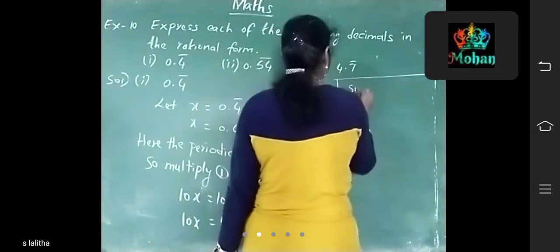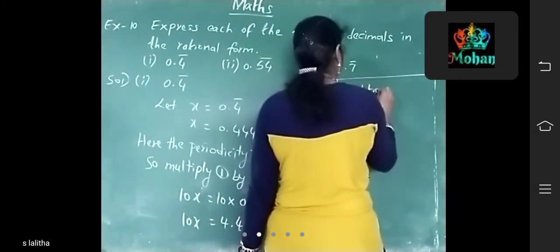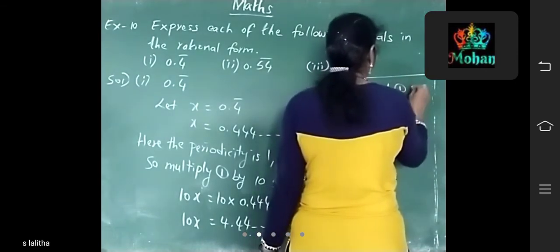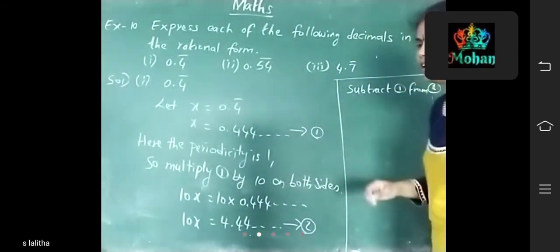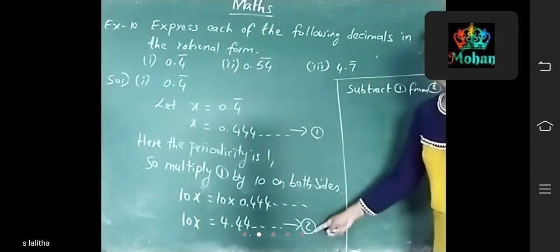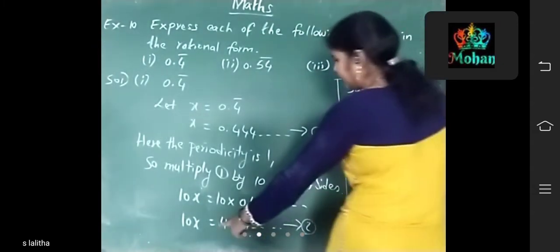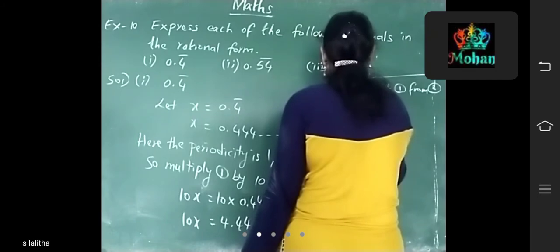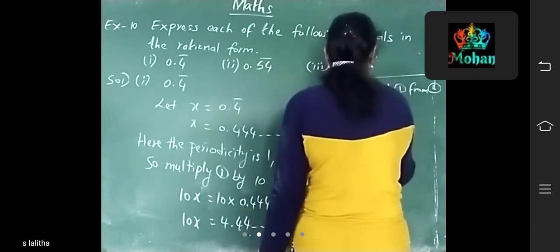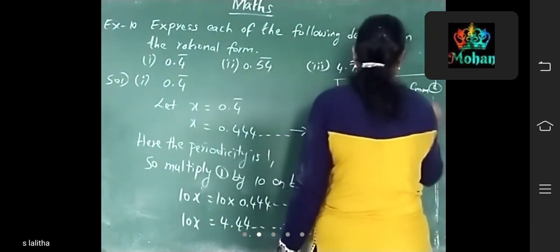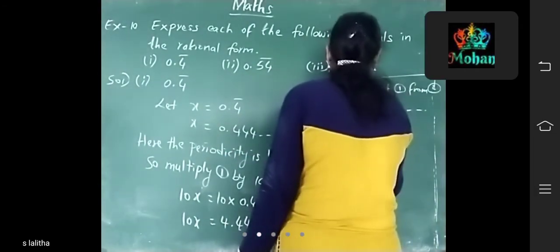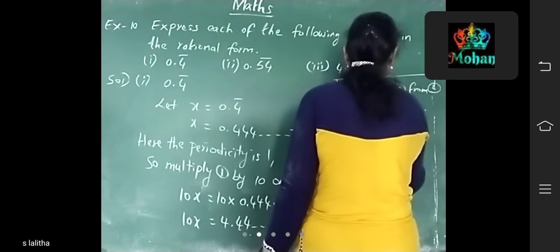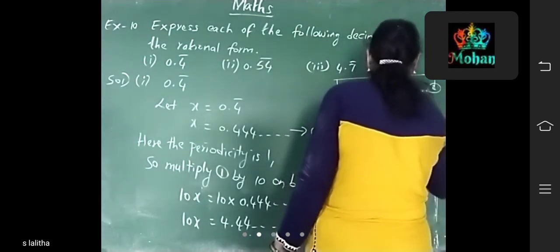Now subtract the first equation from the second equation. The second equation is 10x equals 4.44 and so on, and the first equation is x equals 0.44 and so on.